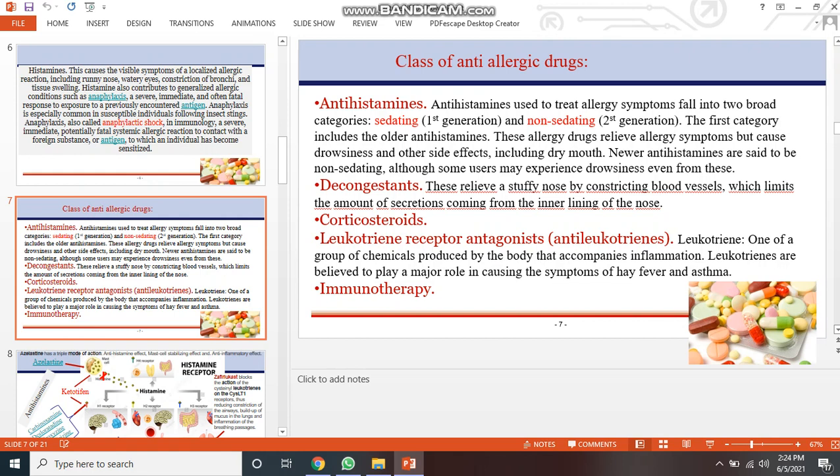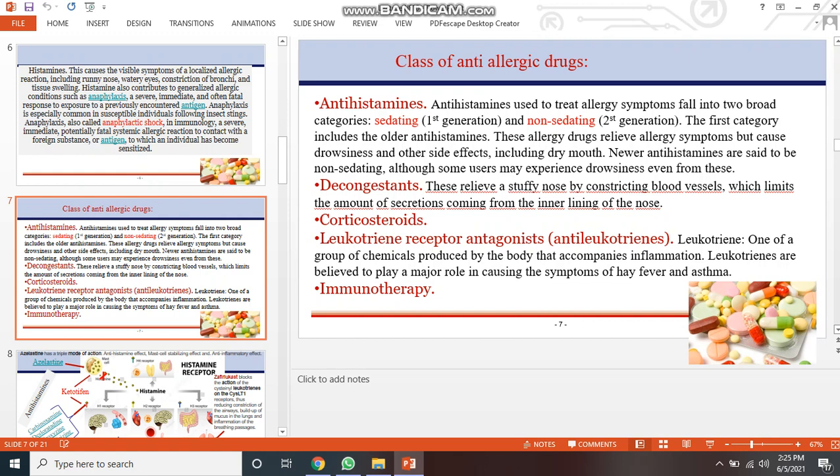Decongestants relieve a stuffy nose by constricting blood vessels, which limits the amount of secretion coming from the inner lining of the nose. Next are corticosteroids, and the other one is the leukotriene receptor antagonist, also called anti-leukotrienes. Leukotrienes are a group of chemicals produced by the body that accompany inflammation. Leukotrienes are believed to play a major role in causing the symptoms of hay fever and asthma.